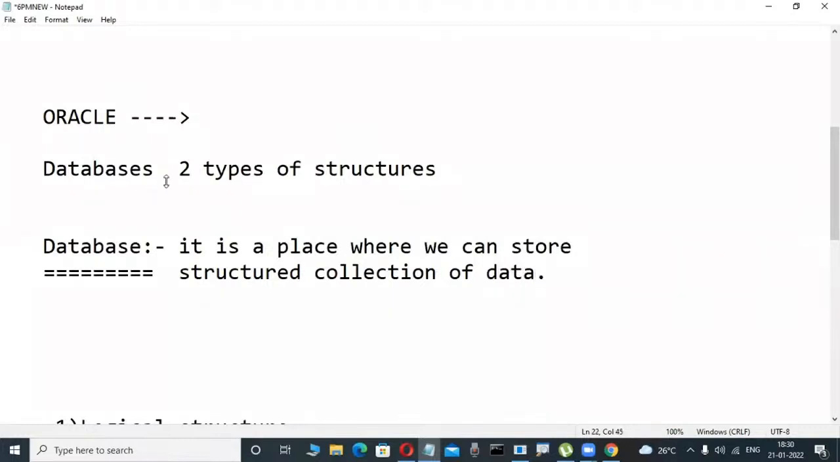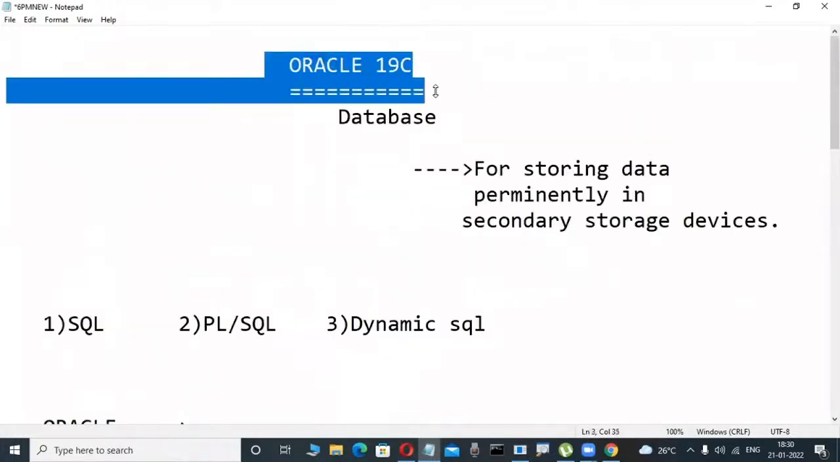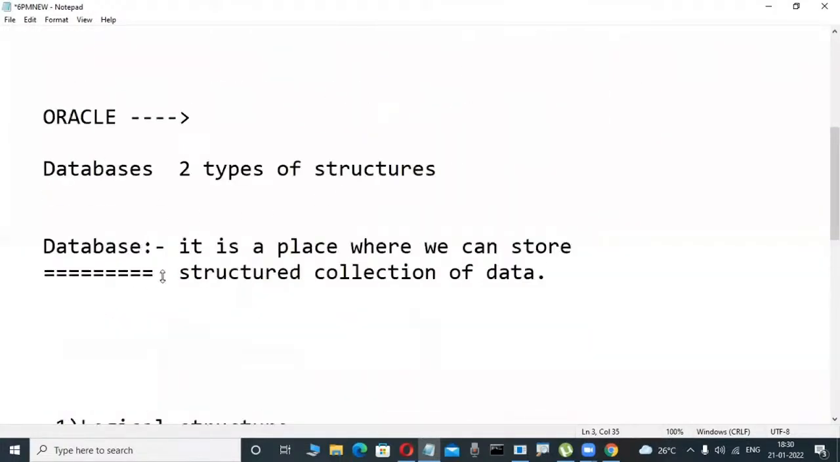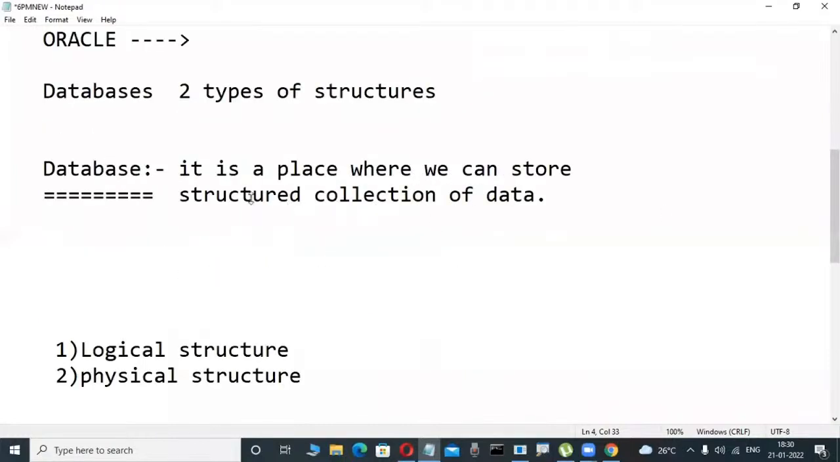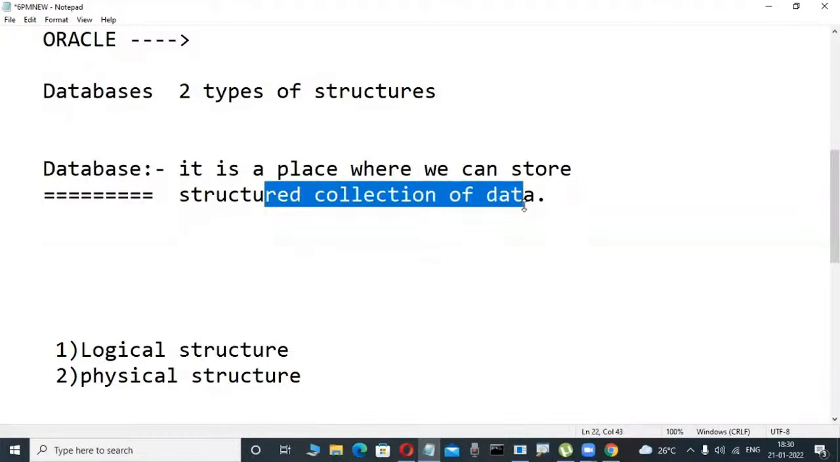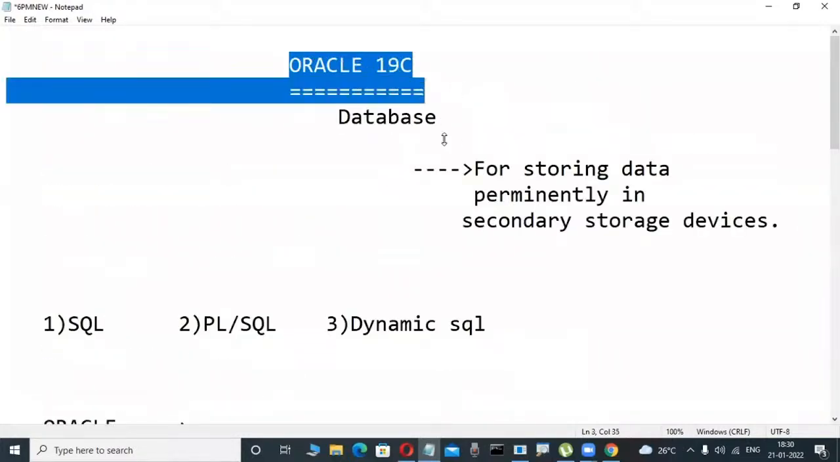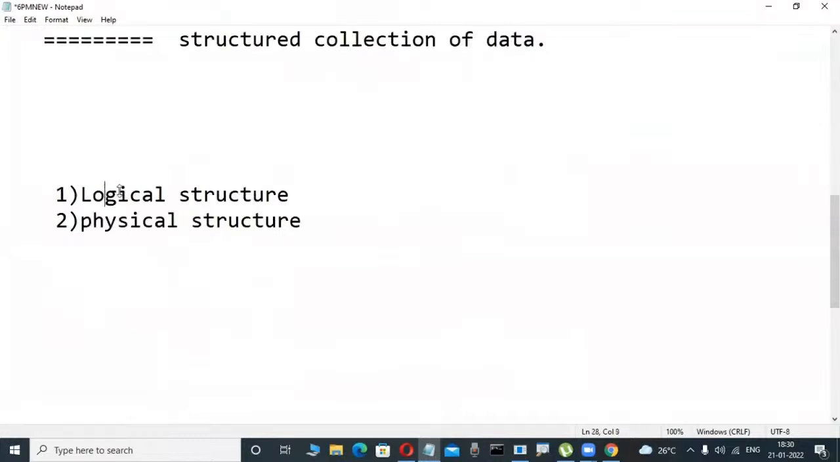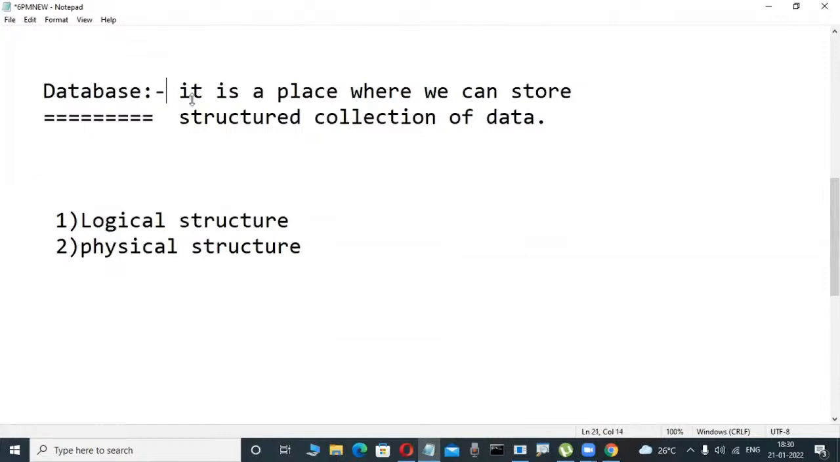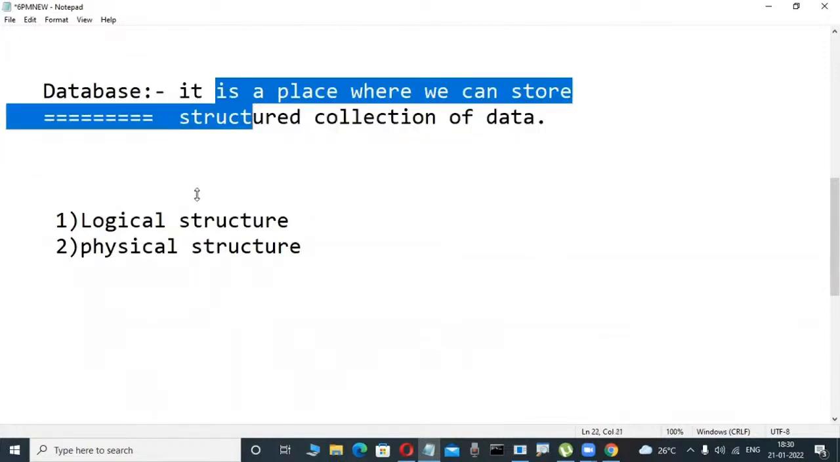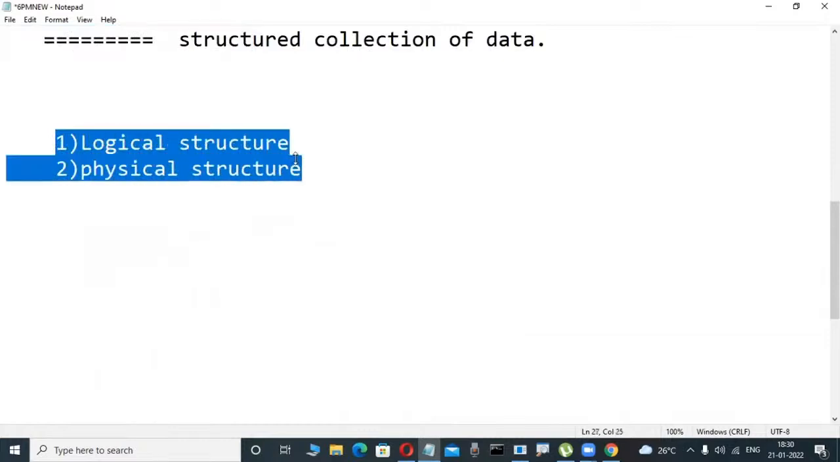Observe here. Actually, whenever we install Oracle or any relational database software, what is a database actually? It is a place. Whenever we install this type of software, automatically some place is reserved on the hard disk. In that place only we can store a structured collection of data. But whenever we install this software, two types of structures are there. One is logical structure, another one is physical structure. This definition I am not explaining today; you will understand one of these days. Now observe it: first, two types of structures are there, logical structure and physical structure.